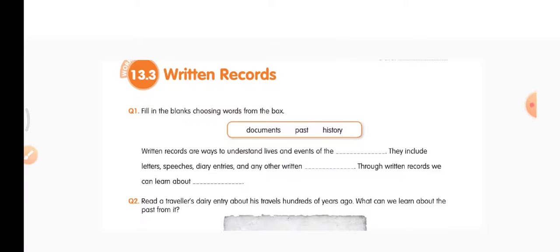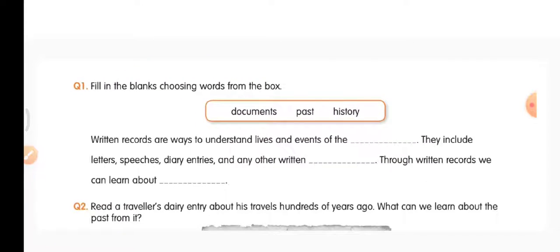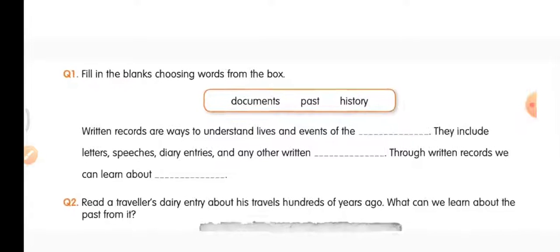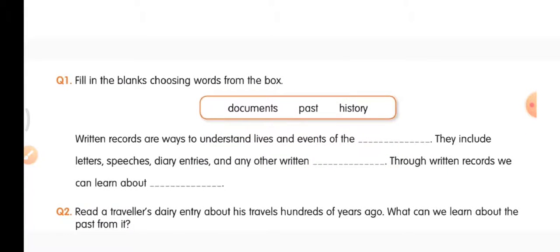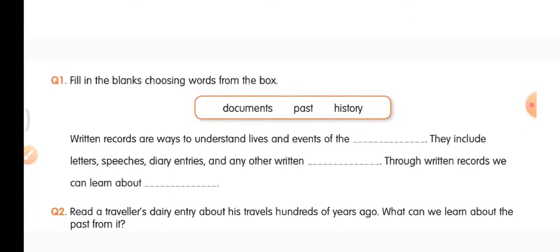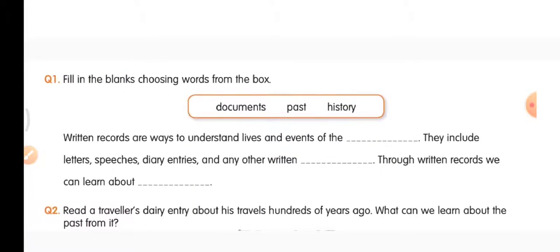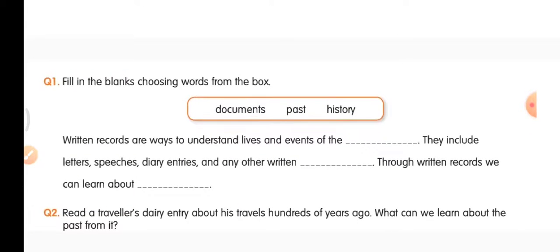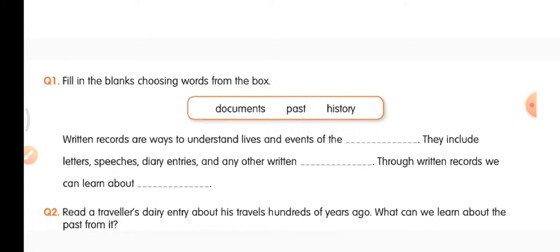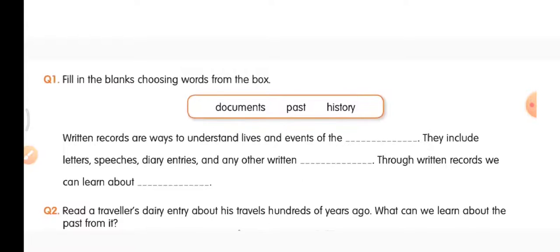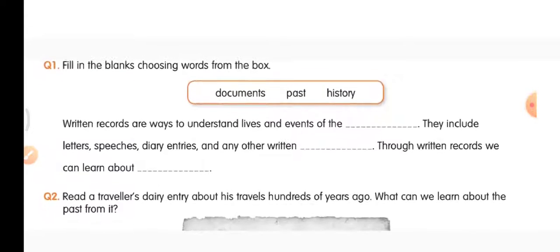Written records are ways to understand lives and events of the blank. So in the blank you write past. They include letters, speeches, diary entries, and any other written documents. Second blank, documents. Through written records, we can learn about history.